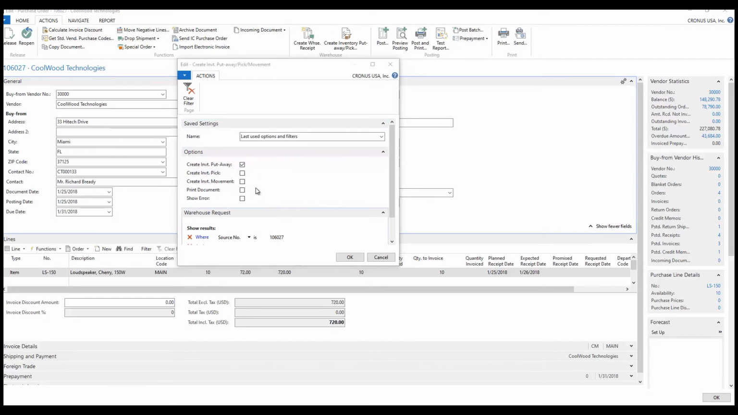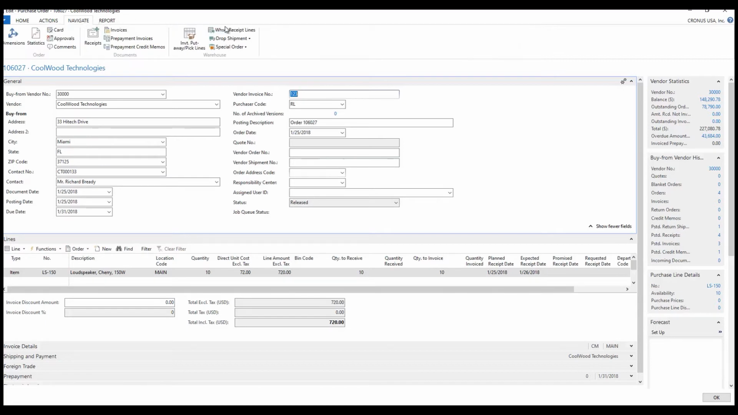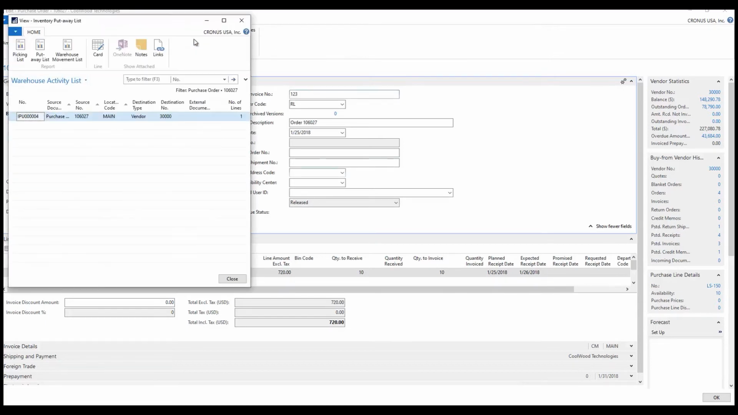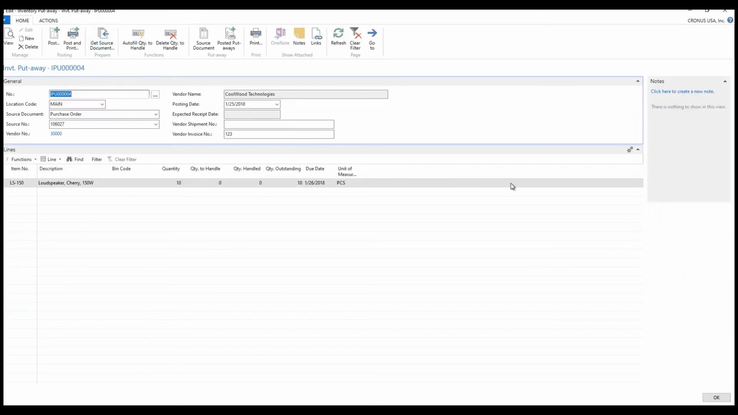So I'm simply going to click OK to create the put away document. It says number of invoice put away activities created 1 out of 1. So I've created a put away document for this. Now what's the significance of this? Well, the significance is that I can now navigate to this, and I could print this put away document out so that I could give it to my warehouse employees.